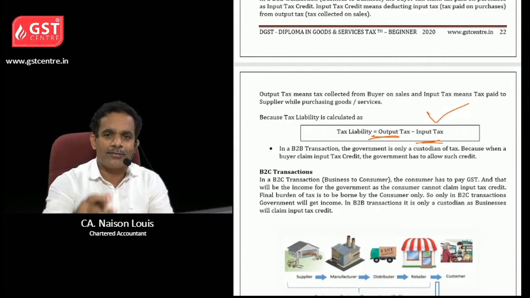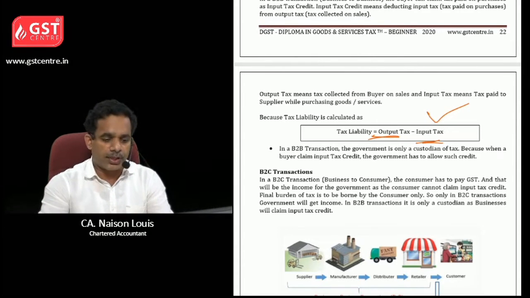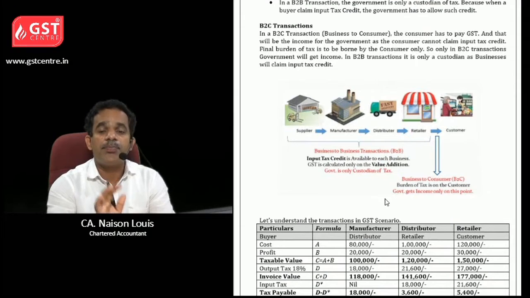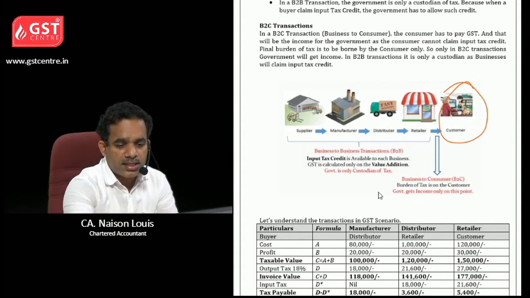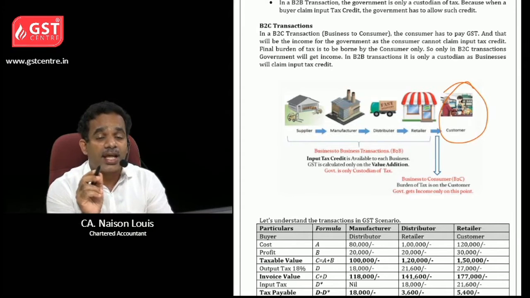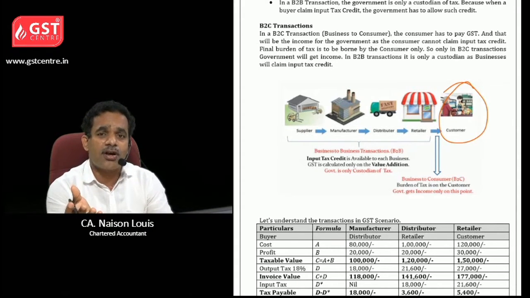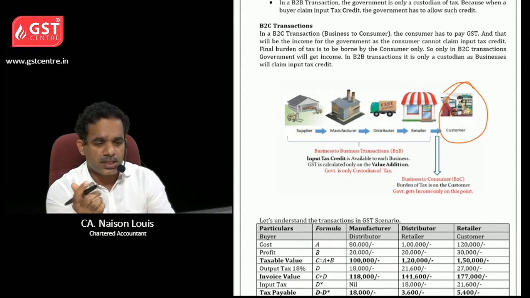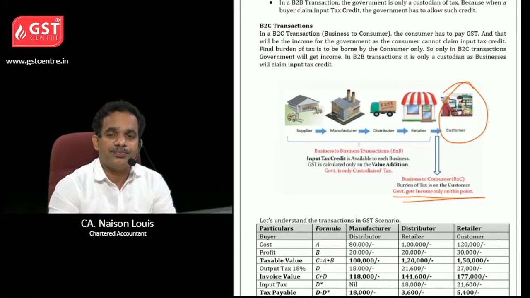We will understand by one example. Just note it down. Tax liability is equal to output tax minus input tax. Then coming to B2C transactions. See here, the customer is not registered in GST, because he is not doing any business. So in this case, government gets income.